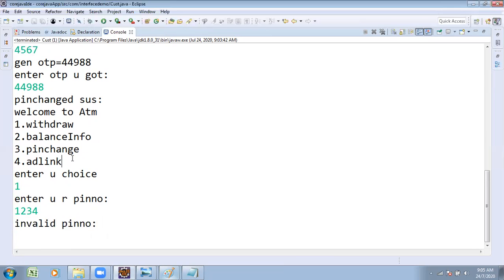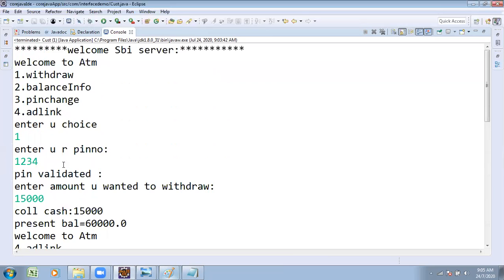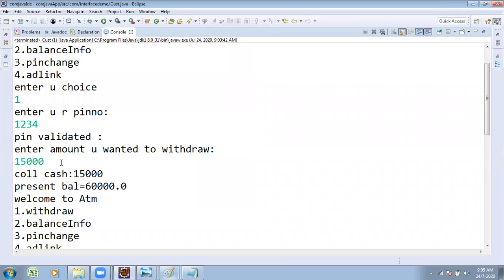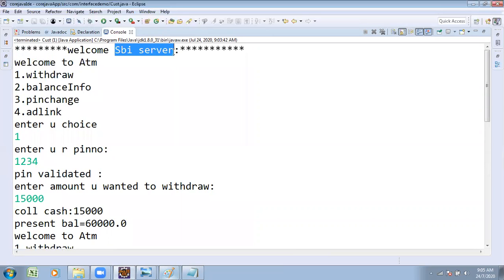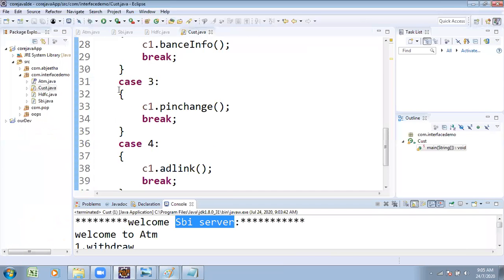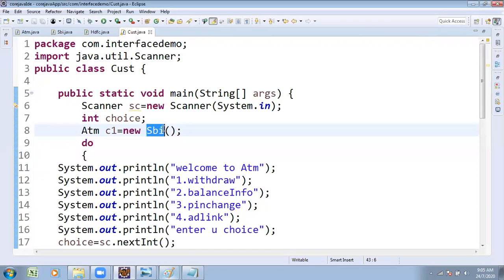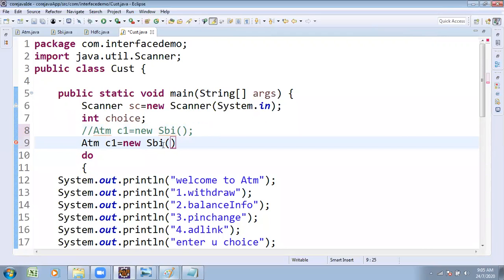Now, for the transaction, which one did I select? SBI selected. Due to that reason, transactions are going to happen with the SBI server. But sir, I am not interested in SBI, sir. I plan to use HDFC. Here you take HDFC. When you give the reference as SBI, transactions are going to be done with the SBI server. So instead of that, you plan to withdraw the amount from HDFC.